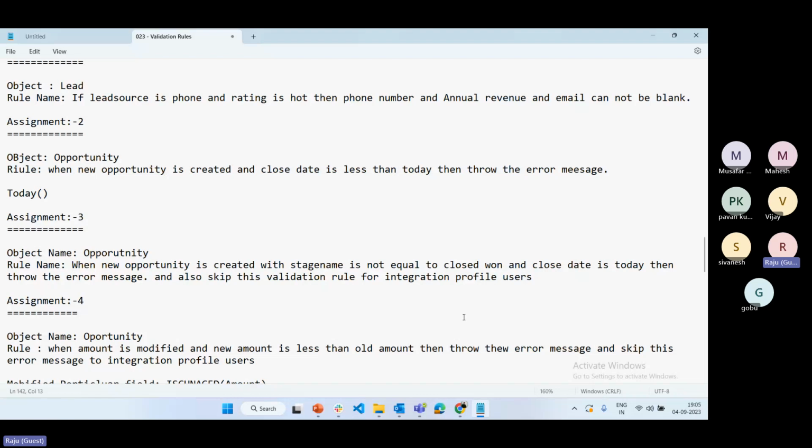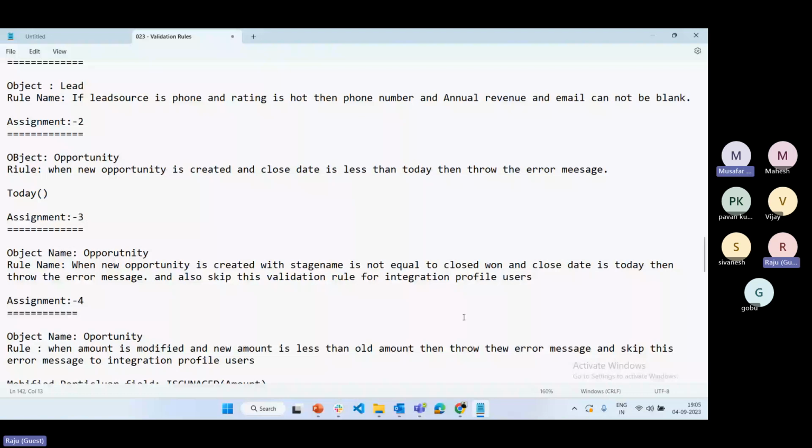See, opportunity means suppose you created one opportunity, or you are giving some opportunity for your product. Suppose I am the buyer, you are the seller. You are selling your car to some other people. You are giving the opportunity to multiple people, right? Either I'm going to buy the car, or maybe someone else is going to buy your car. Suppose I'm going to buy the car, that opportunity is closed, right? Still it is not open, right?